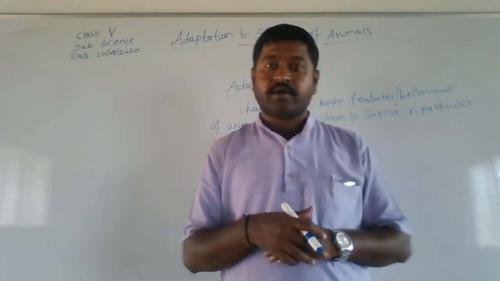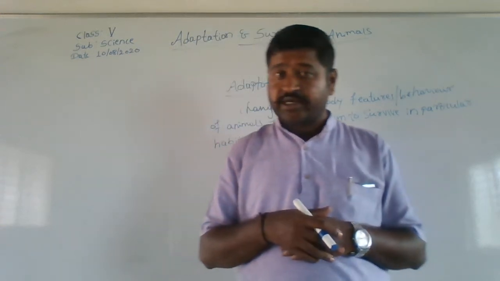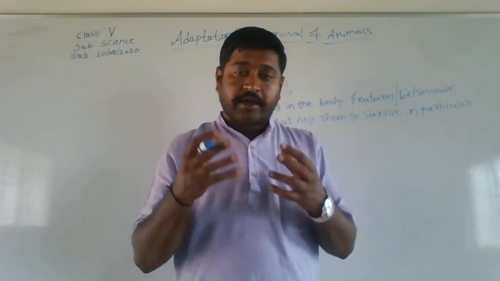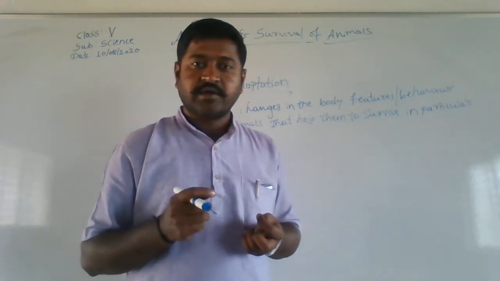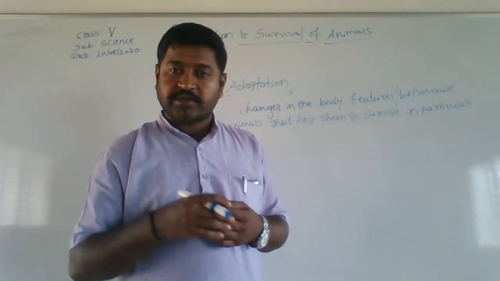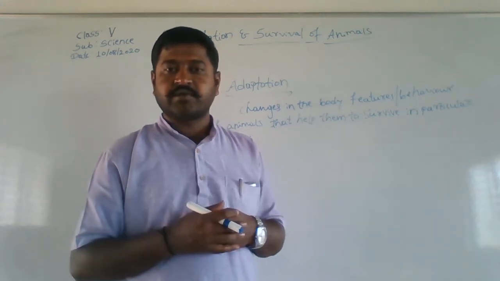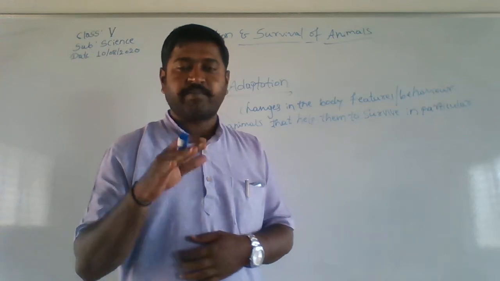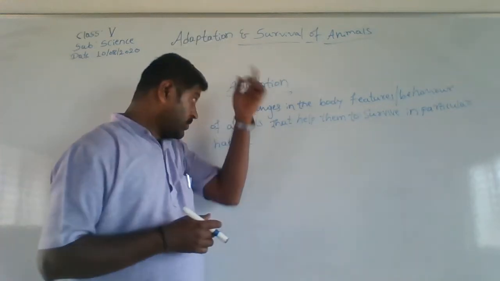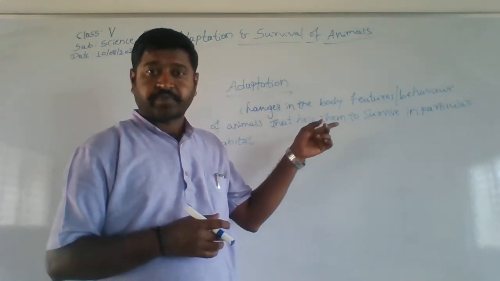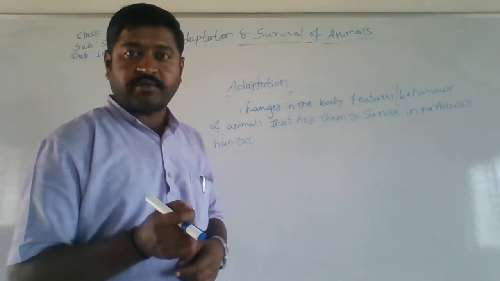Coming to the penguin, the penguin has a black layer on its body. What that black layer does is absorb the sunlight. We all know that black color is a good absorber of heat. So the black strip on its back absorbs heat from the sun. So it keeps cold and heat balanced and survives there. Is this clear?